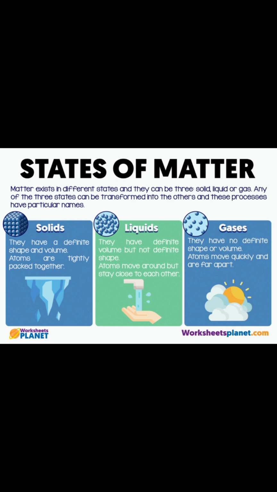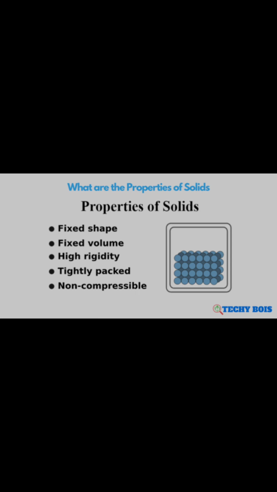Now let us study the properties of these states of matter in detail. So there are three states of matter. One is solid, the other is liquid and the next one is gas. The matter around us will exist in any of these three forms only. Either it will be solid, liquid or gas. Now we will study in detail about solid.